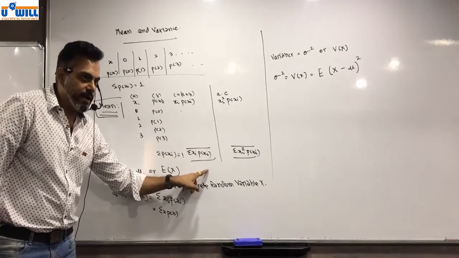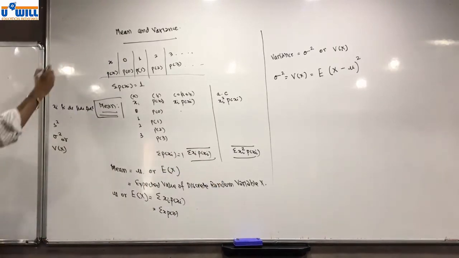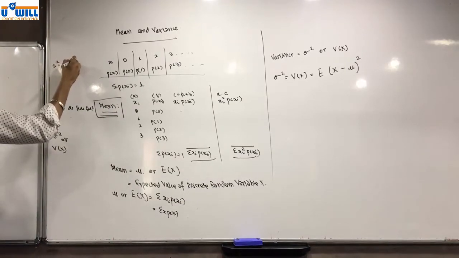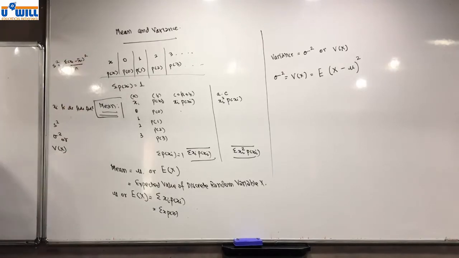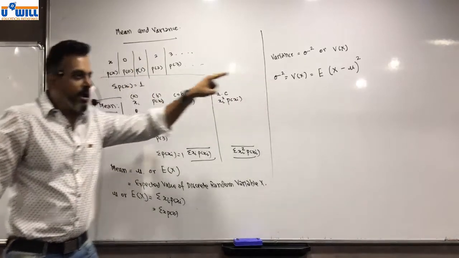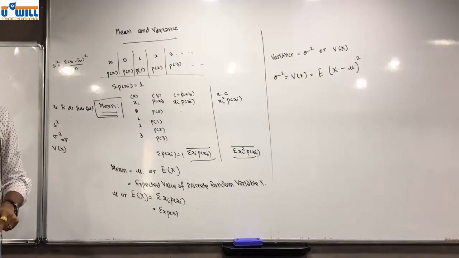जैसे मीन आता है xi minus x bar, standard deviation square, which is variance is sigma xi minus x bar the whole square upon n. So xi is this x and mu is the mean. Understood this now?